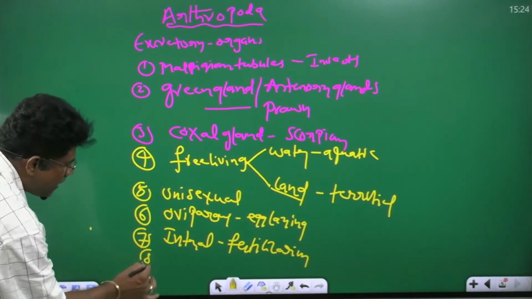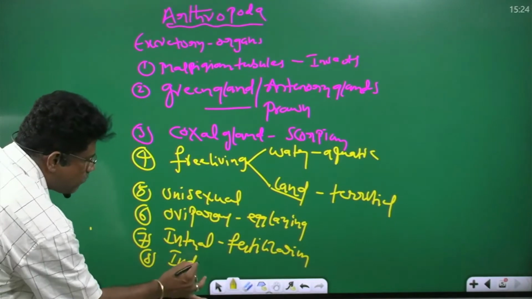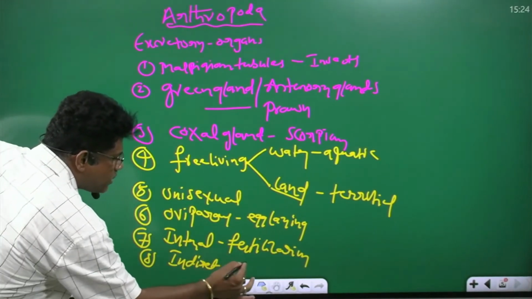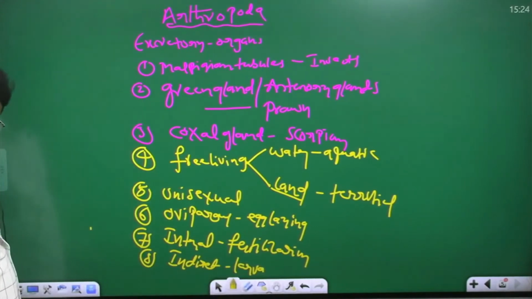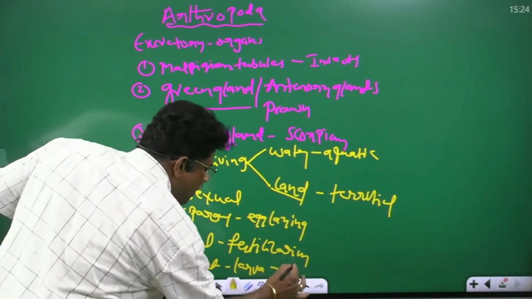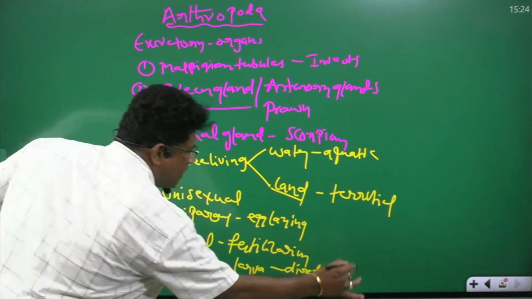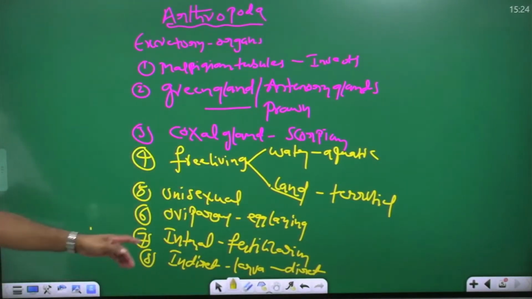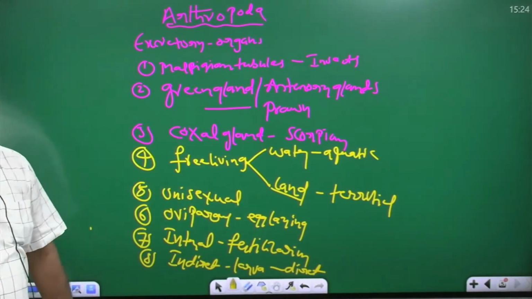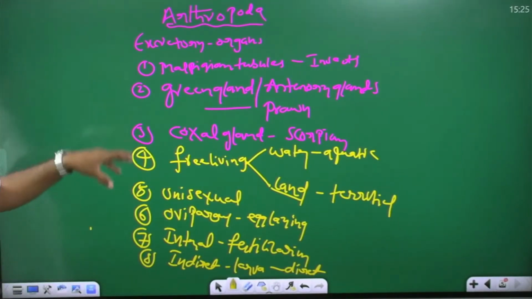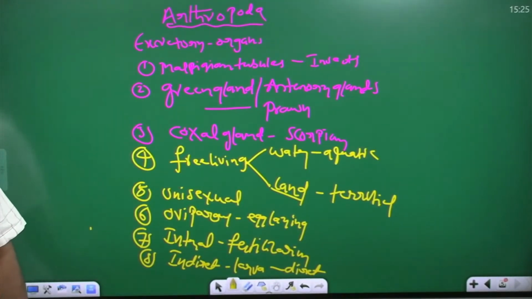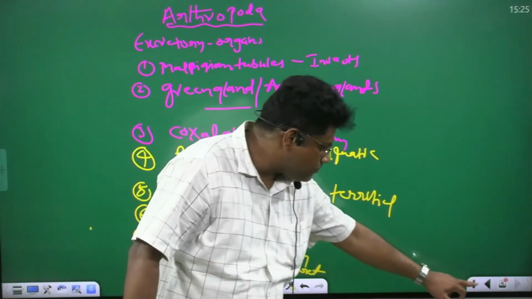Development is mostly indirect, meaning a larva is present. Some organisms have direct development. So these are the general characters of Arthropoda. Next, now going to Arthropoda examples.